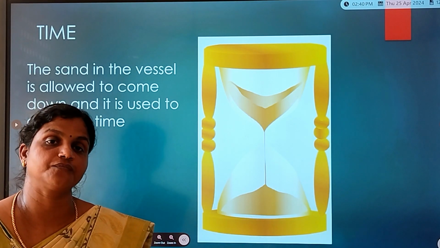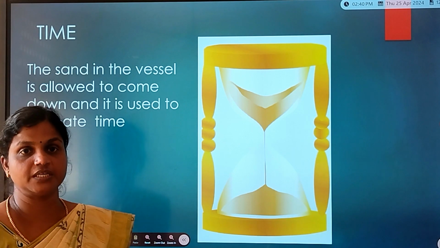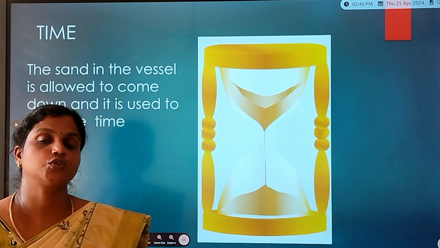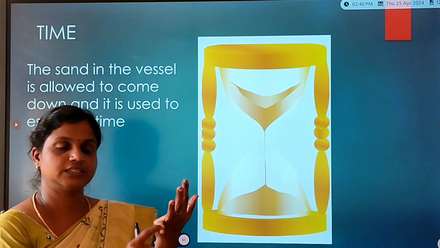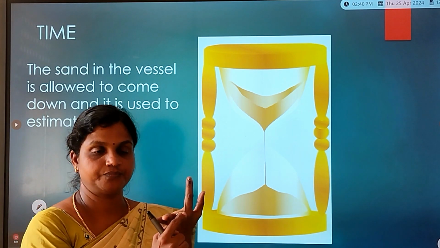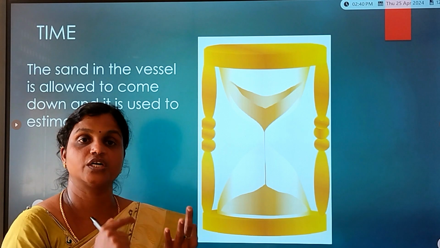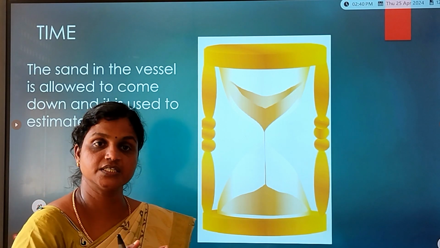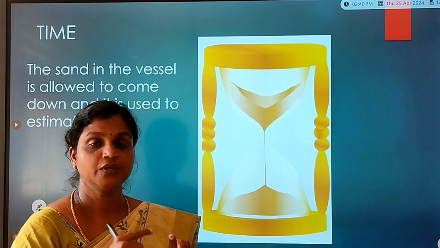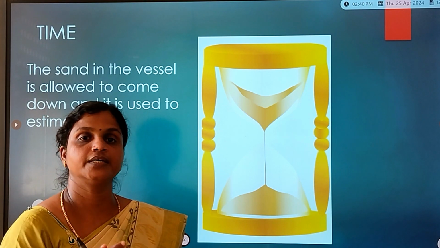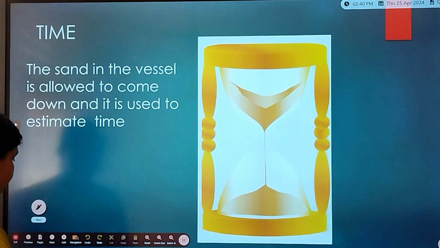What is the SI unit of time? The SI unit of time is second, right? So today we have learned length, mass and time. What is the SI unit of length? It is meter. What is the SI unit of mass? It is kilogram. What is the SI unit of time? It is second. Right. Okay.